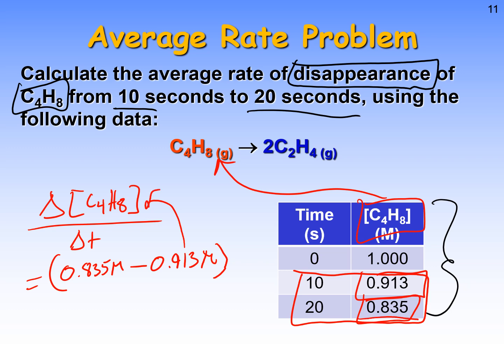My final concentration is at 20 seconds. My initial concentration is at 10. And then in the denominator, we have 20 seconds minus 10 seconds. If we plug that into our calculator and solve, we can get our average rate of C4H8 over this time range.